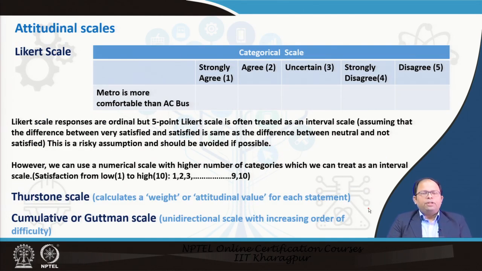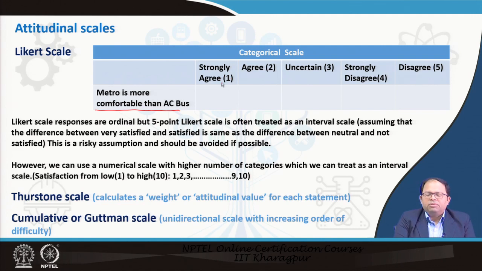So looking at attitudinal scales, there are different ways we can measure attitudes. For example, in this particular example, you can see if I ask you whether metro is more comfortable than air-conditioned bus, people based on their attitudes can give a certain rating. This is measured using strongly agree, agree, uncertain, disagree, and strongly disagree.